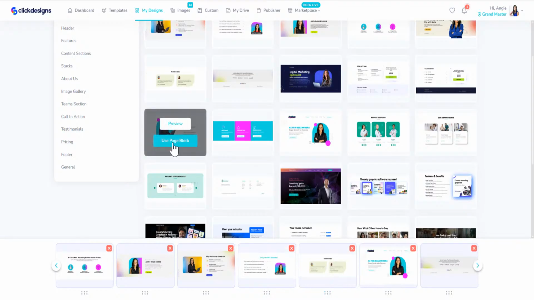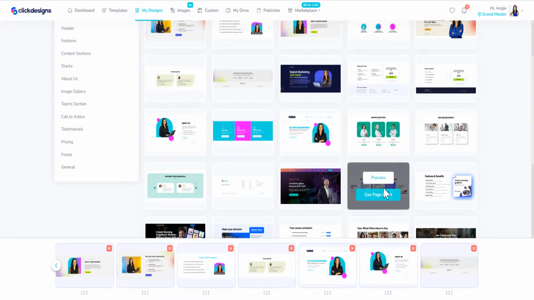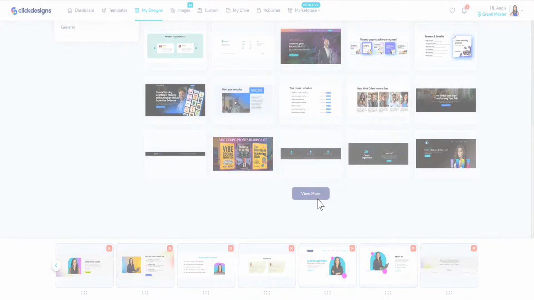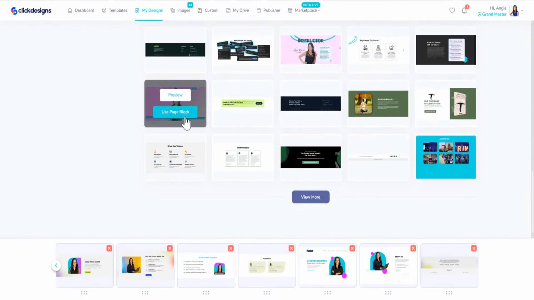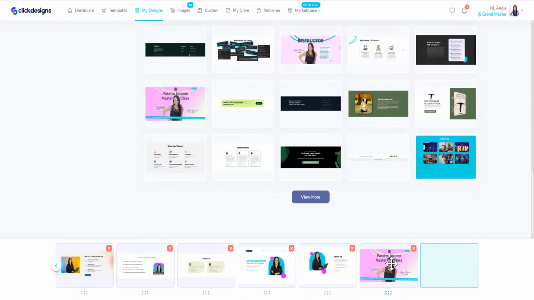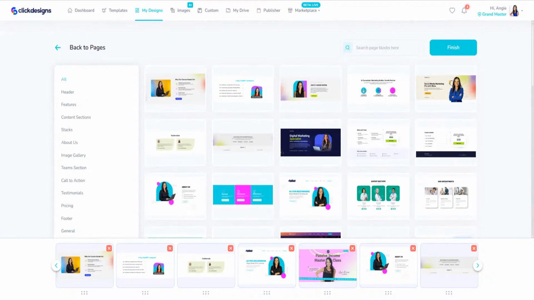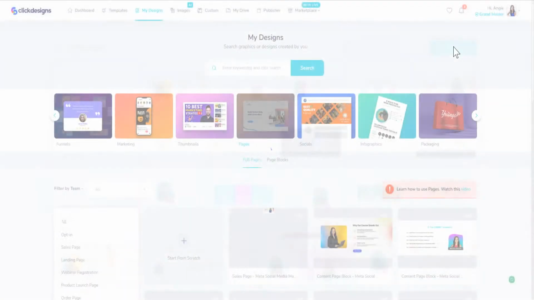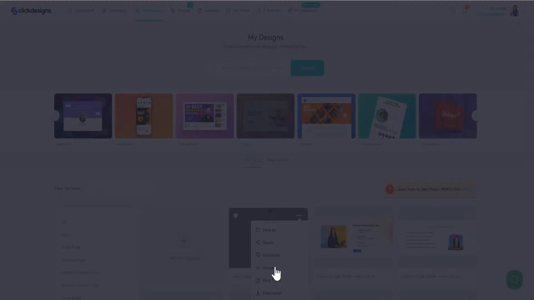Here's another one, use page block. I'm just showing you how you can mix and match. And we can scroll down, see what else we've got in here. And, oh, there's one right here. Use this. Okay, we've got that right here. So I'm just showing you an example of how you can just click on use blocks. Okay, let's go ahead and see what this looks like. Once you're done, click on finish. And now you can click on preview.